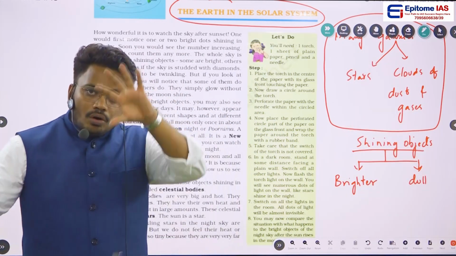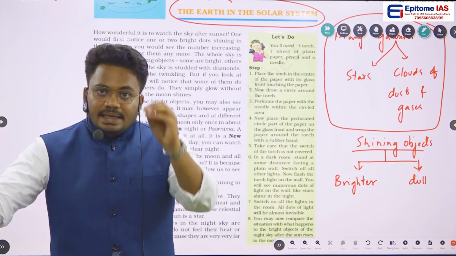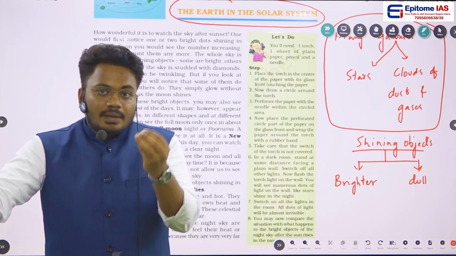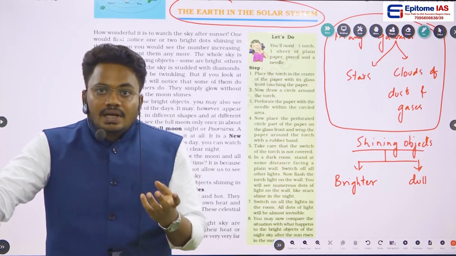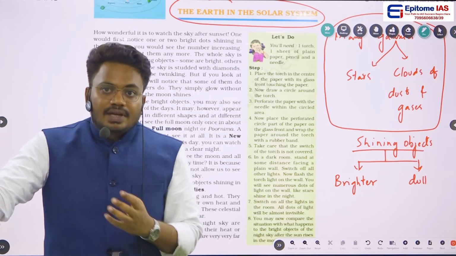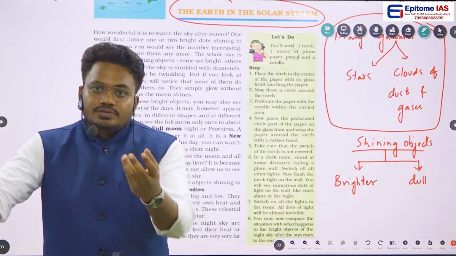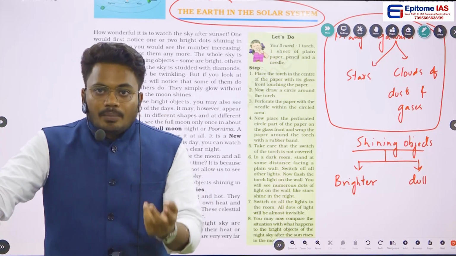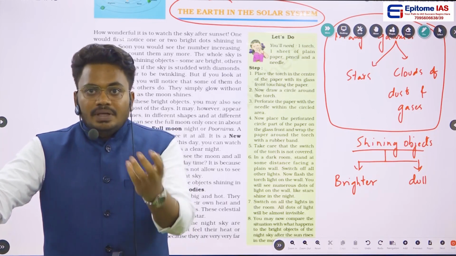Among the brighter objects in the sky, some objects twinkle and some objects don't twinkle, they simply glow. For example, the moon doesn't twinkle, but the moon gives us light, it glows.